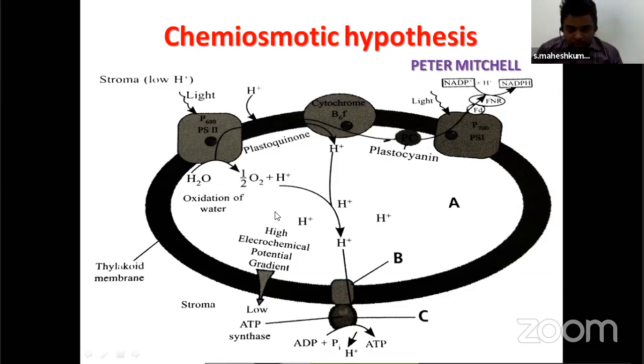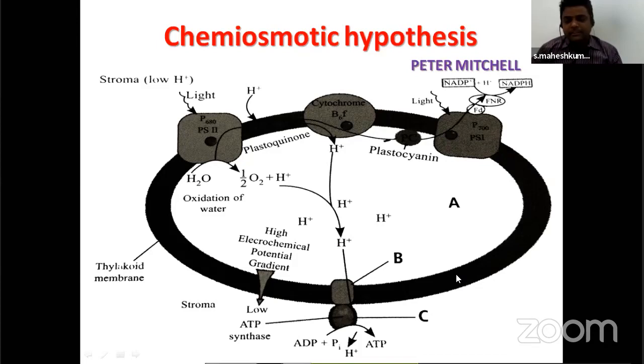Now when this system runs continuously, the protons are coming into the lumen in a rush. So the accumulation of protons is very high. Automatically what happens? They try to move from the lumen to outside. So where is the place? On the membrane, the ATP synthase enzyme is there.